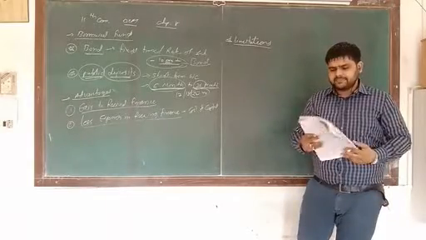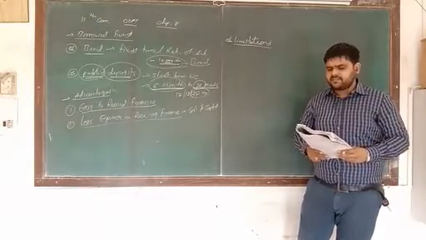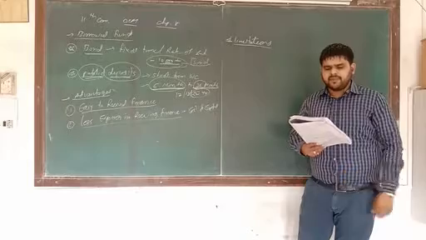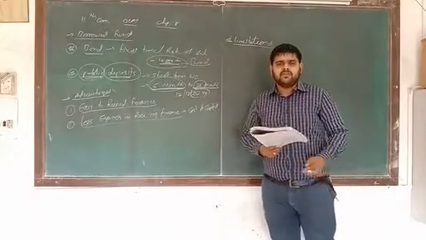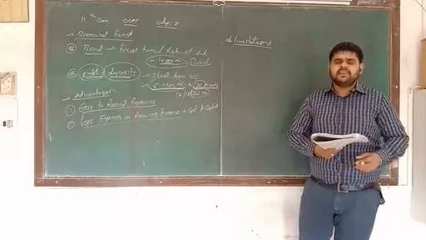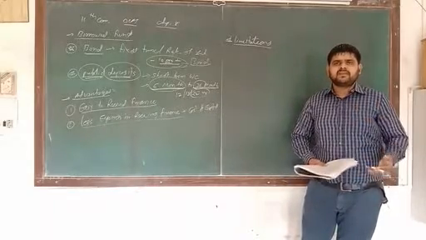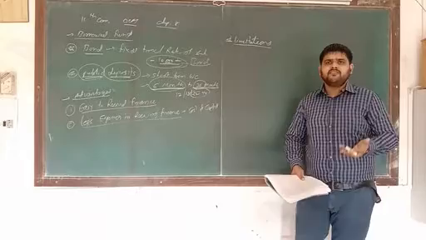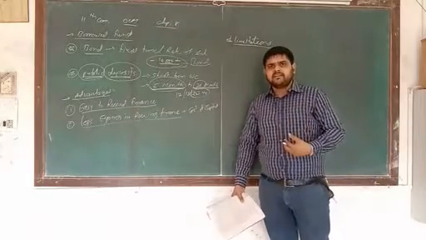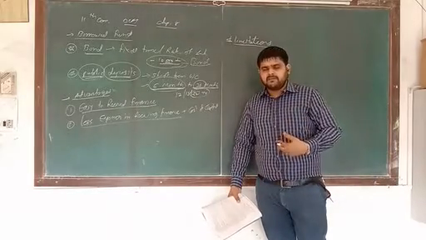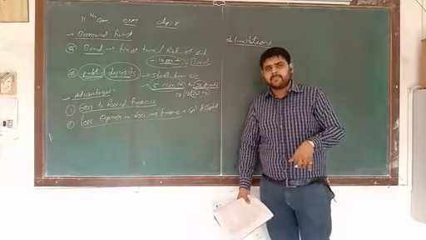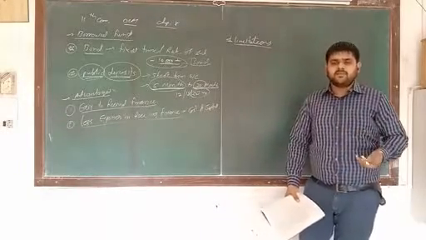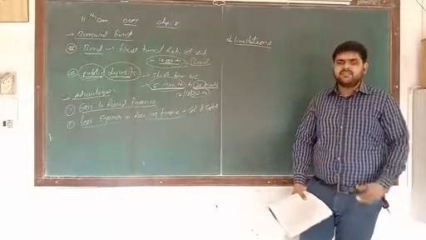As compared with other sources of finance, finance through public deposit is less expensive and the time required is also short. Because if you want to issue equity shares, you have to prepare a prospectus, issue it in the market, then within 14 days you have to collect the money from the public, and then you can start. So the time duration is very long, but here the time duration is very short.